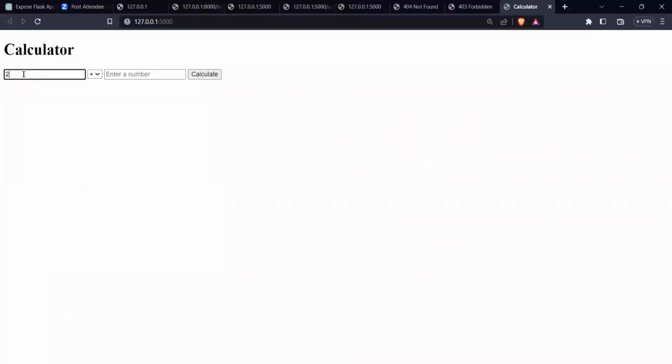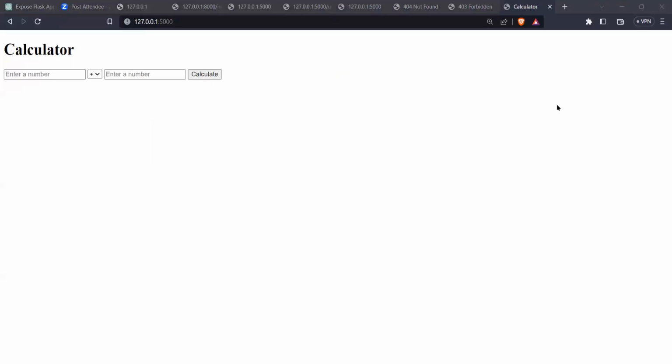If I give 2 plus 3, I'll get the result. Did you see? Now two pages are coming. How is it coming back? If I go back and do 4 minus 5, I'll get 4 minus 5, which means minus 1. I got minus 1. I created a small application like this. If I give something incorrect, like invalid input, then what does it say? Hey, please enter valid numbers. So don't you think I created a small application? Based upon these things, you practice and